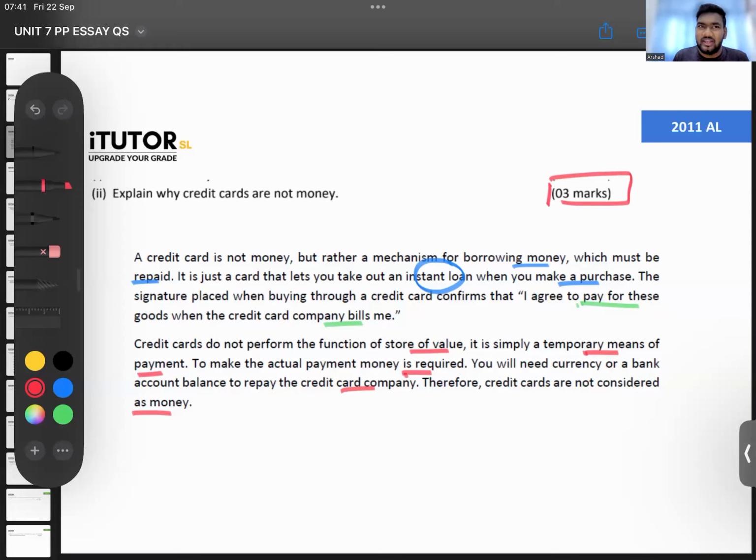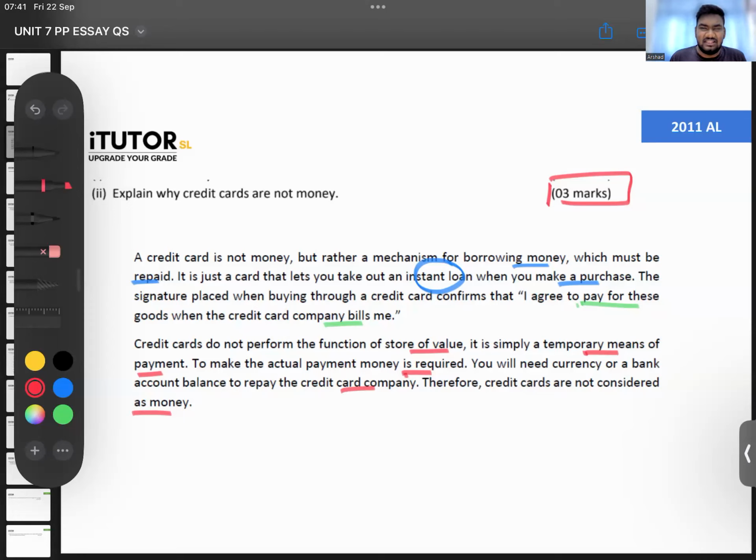Because that is not your money, no. Now you're saying I have a credit card of 100,000. But that is not your money, no. That is not your money that has been stored there. That's a credit card limit. That's a loan that you have taken. That means whenever you want, you can swipe up to or take up to 100,000. That is not your money. So you can't say that is a store of value.